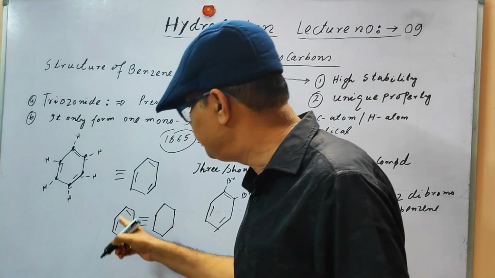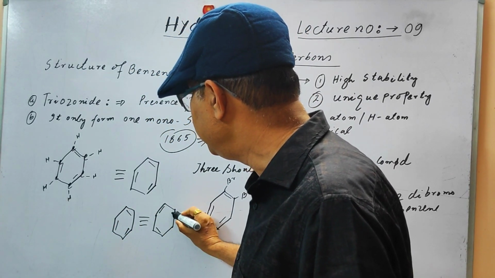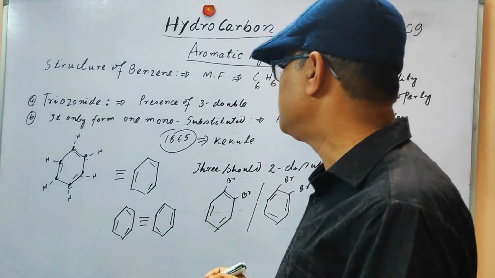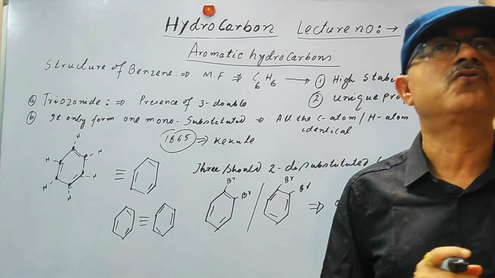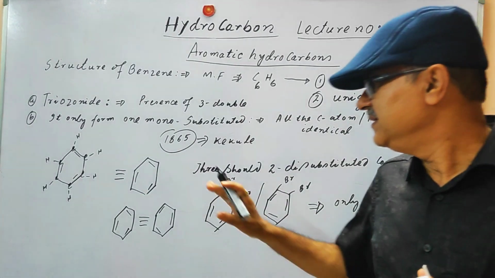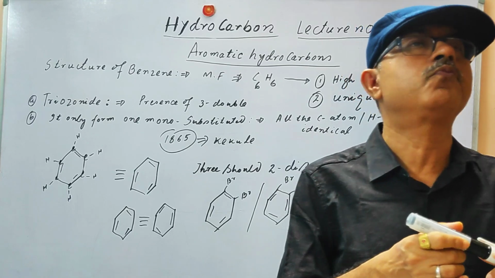This double bond position is changed, which means this double bond will be here, and here. So the position of the double bond changes, and that is why you will find only one compound. But this does not explain many other properties.